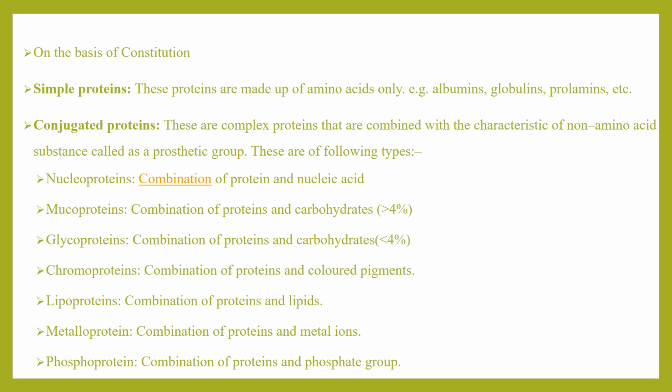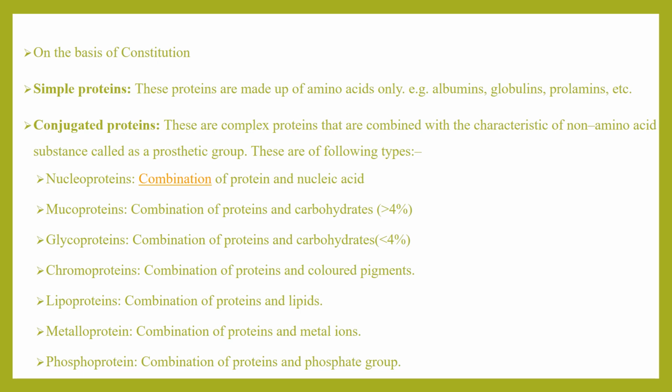On the basis of constitution, proteins are classified into simple proteins and conjugated proteins. Simple proteins are made up of only amino acids. Examples: albumins, globulins, prolamines. And conjugated proteins. Conjugated means a combination. Here, conjugated proteins are combined with a non-amino acid substance, which is called a prosthetic group. Here are examples of conjugated proteins.